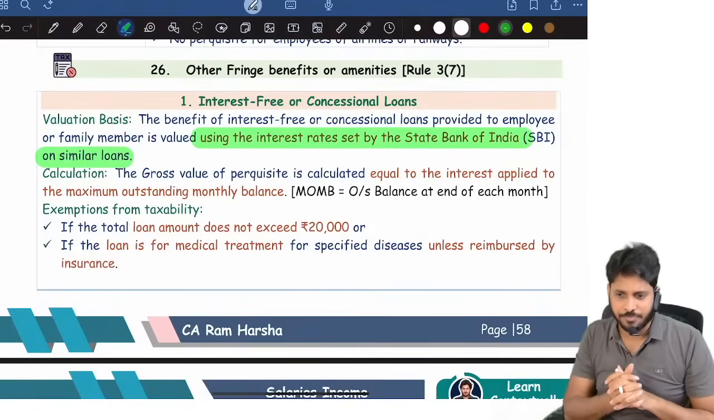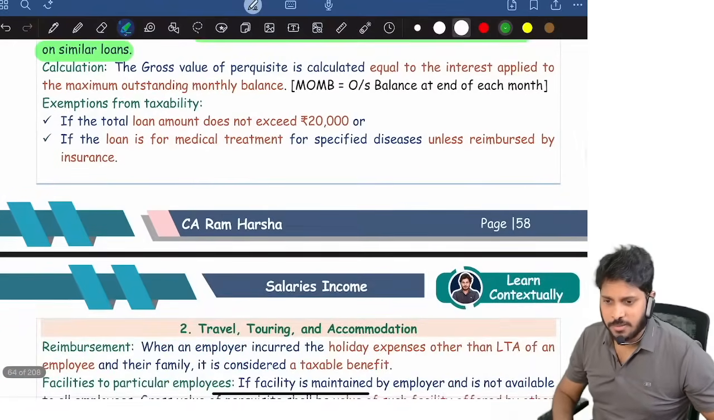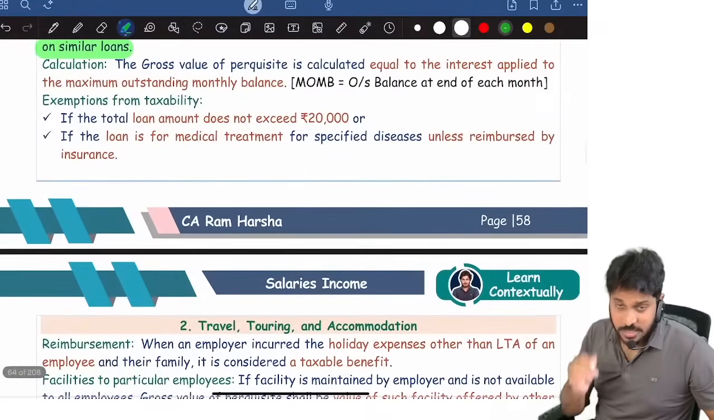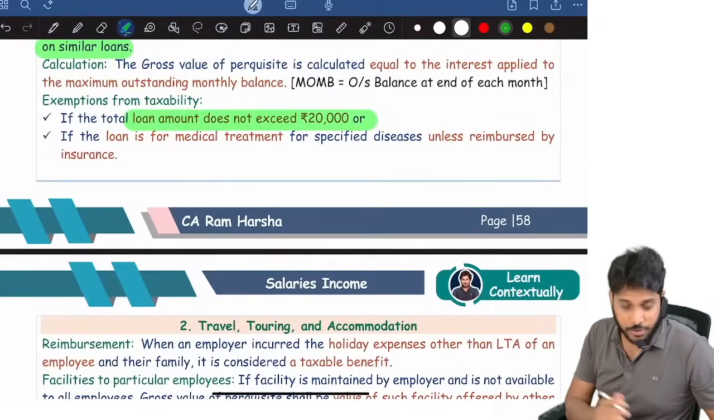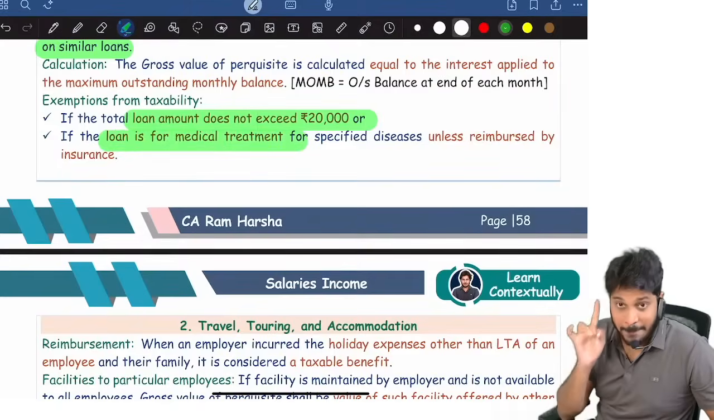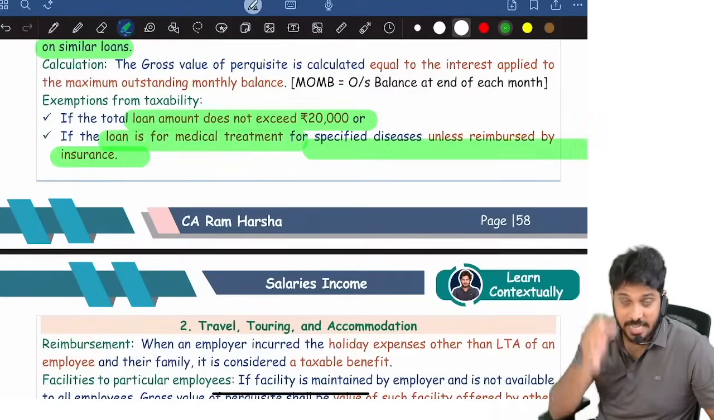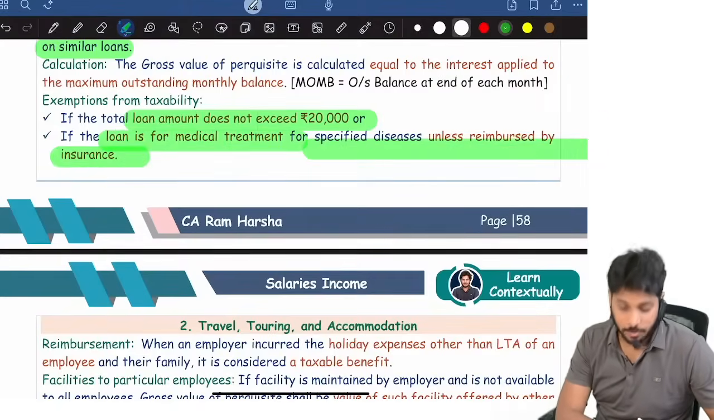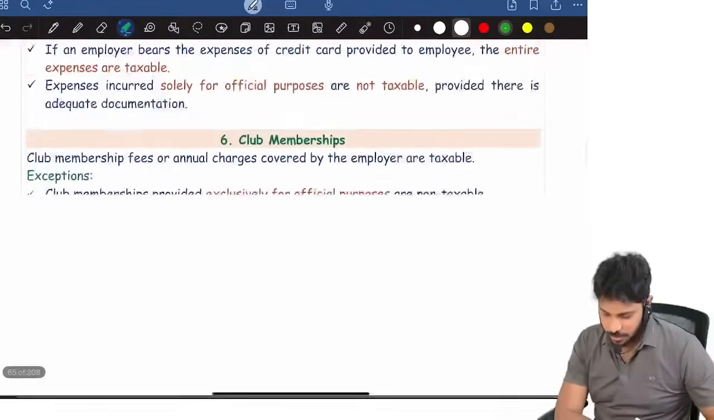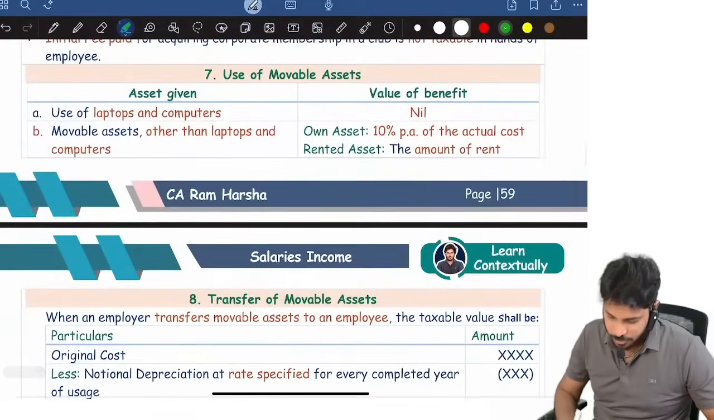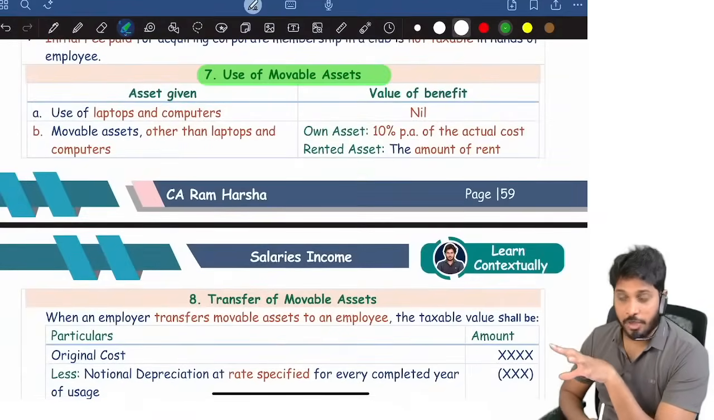Balance is taxed. Now, this loan-related perquisite will not apply if the loan amount is not exceeding 20,000. No need to calculate perquisite. Or if the loan is given for medical treatment of specified diseases, then also the loan-related perquisite will not be applicable. Then movable assets. Suppose we are giving the employee furniture at his home.